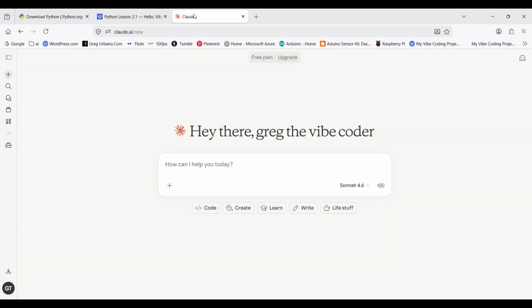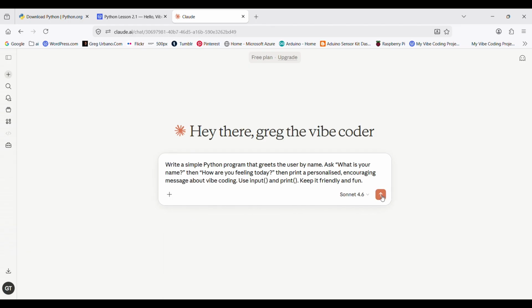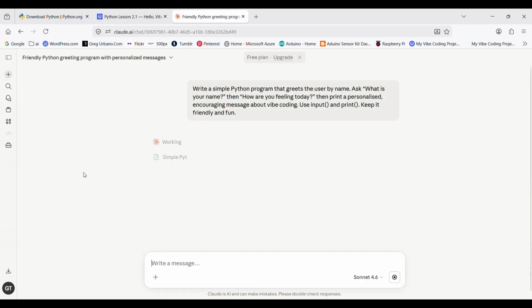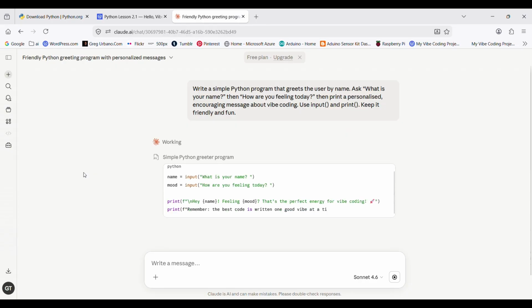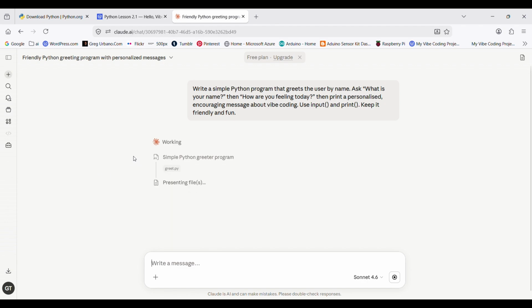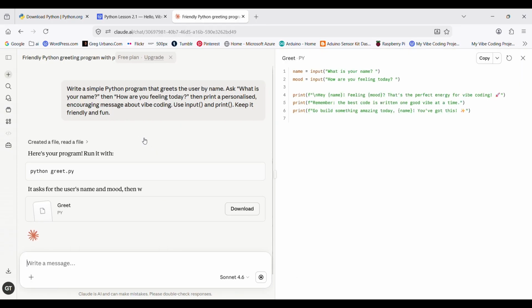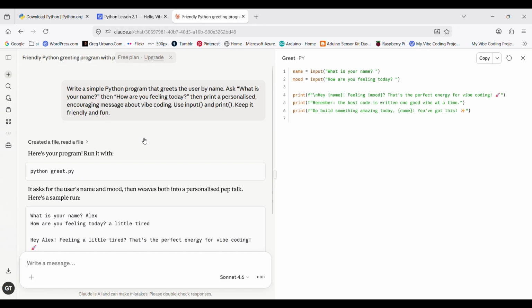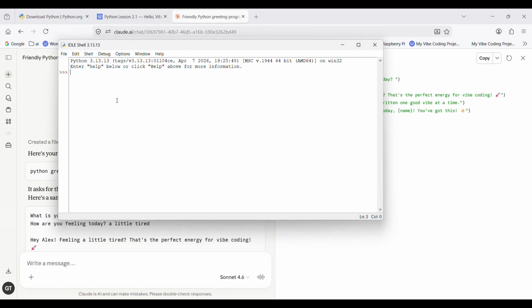Step 2, paste into AI, new chat, paste, enter. There it is, a complete Python program, input to ask the questions, print to respond, variables storing what you type, all from one prompt. I didn't type a single line.